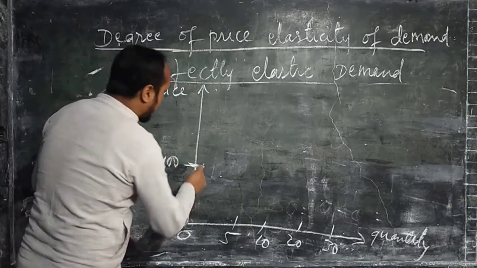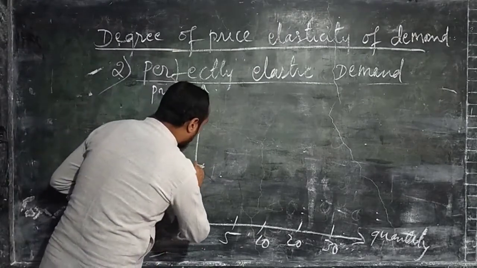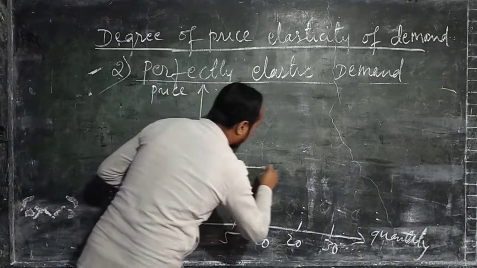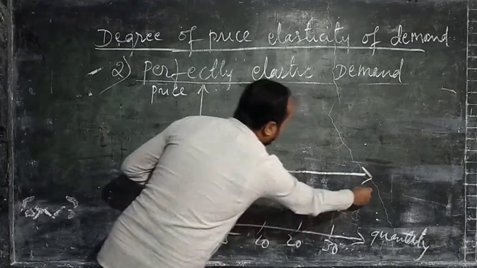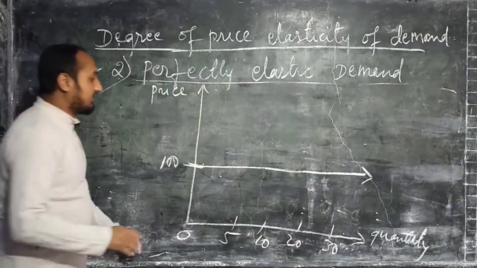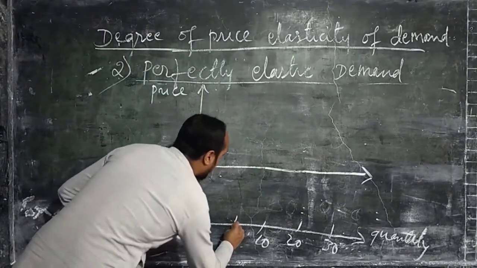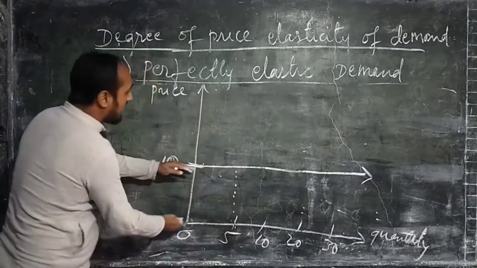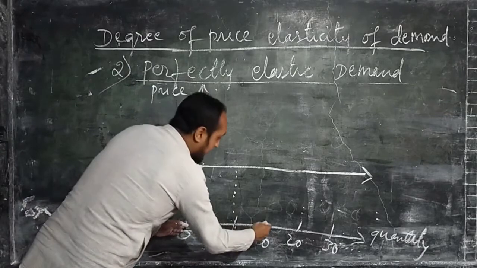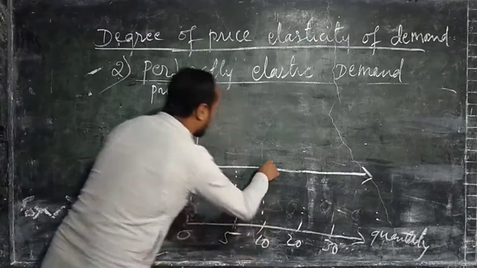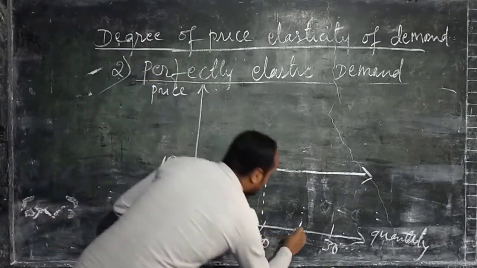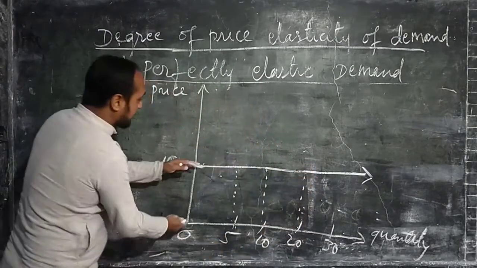If we draw the diagram, we will get the perfectly elastic demand curve parallel to the x-axis. That means at quantity 5 the price is 100. If we purchase 10 units the price will remain the same, that is 100. If we purchase 20 units of the commodity the price is the same.